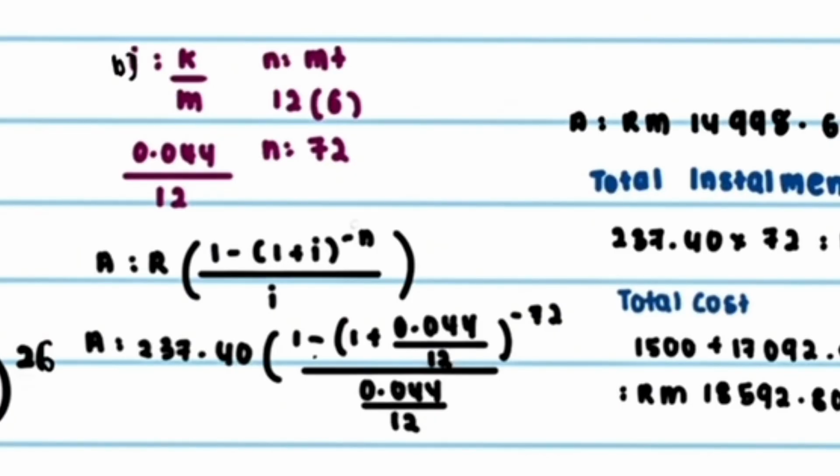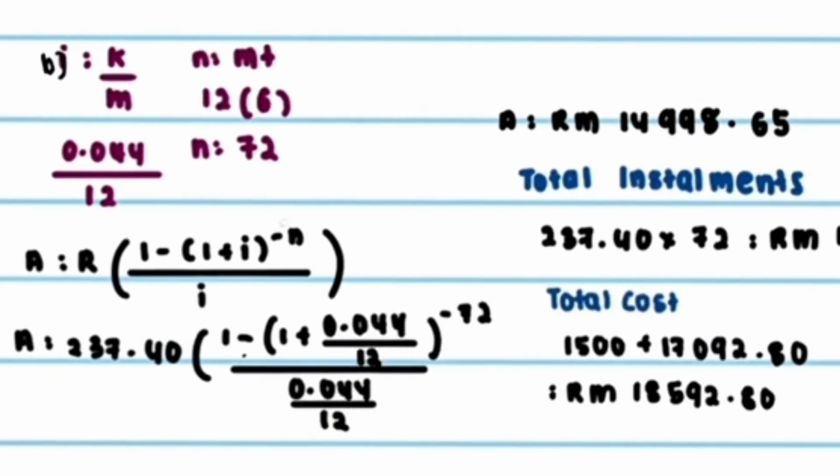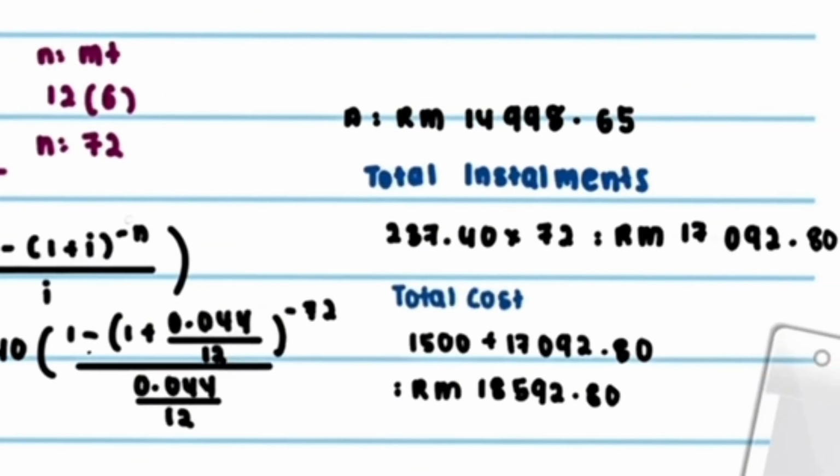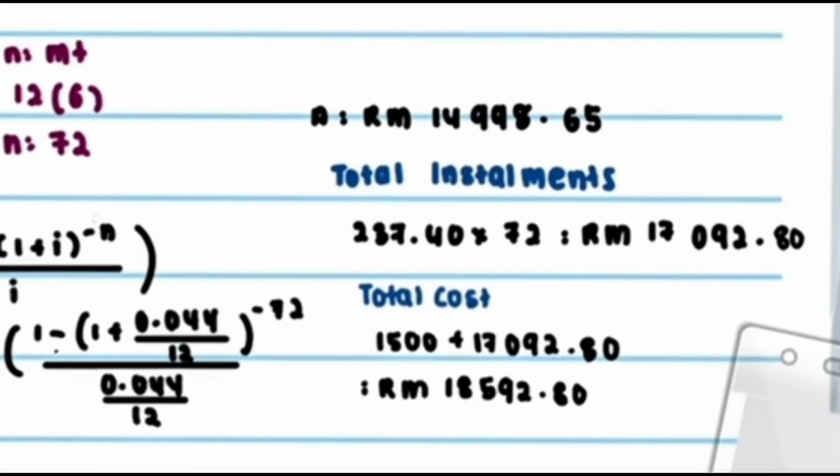After that, we need to use the formula A equals R bracket 1 minus bracket 1 plus i bracket power of negative n over i bracket. So R is 237 ringgit 40 cent, as we have been given just now. Just put all the amounts into the formula, and we got the answer A equals RM 14,998.65.